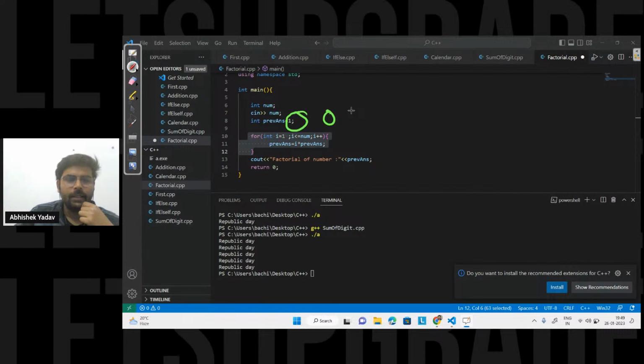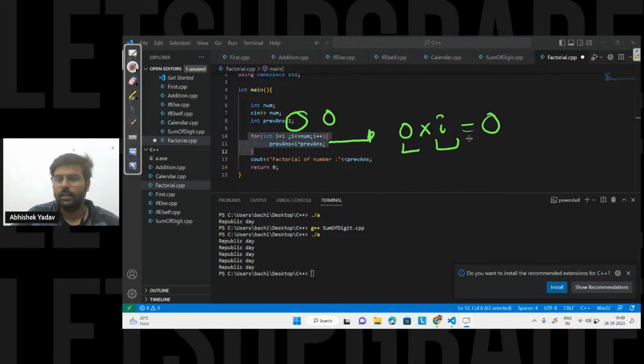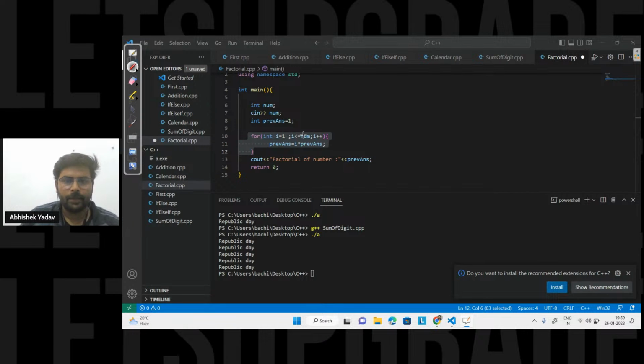Correct. So here, at line number 11, I am taking the previous answer, that is 0, and I am multiplying it with I. So 0 multiplied with anything, you will get the answer as 0 here. So that's why I'm taking here 1, right everyone? That's why I'm taking here 1. It is clear?